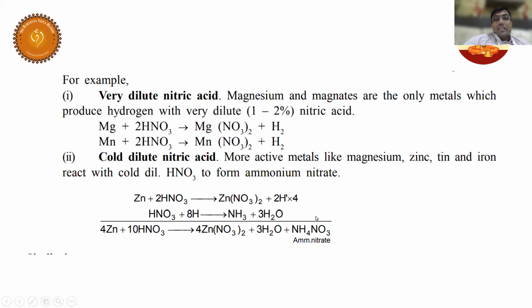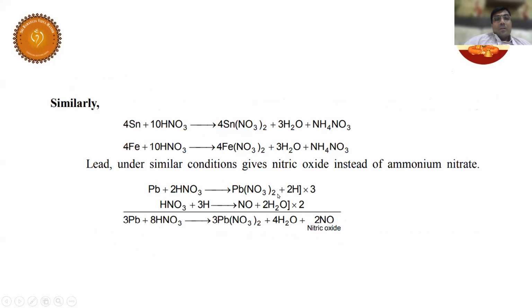So the byproduct is NH4NO3. Very, very important. So which cases? Zinc, tin, and iron. Now students, have a look. Tin and iron also. What is the byproduct, student? NH4NO3. So HNO3, which is the oxidizing agent, gets reduced to NH4NO3.